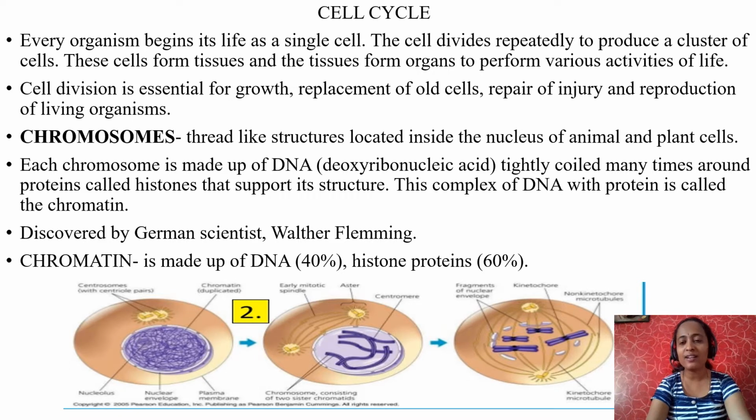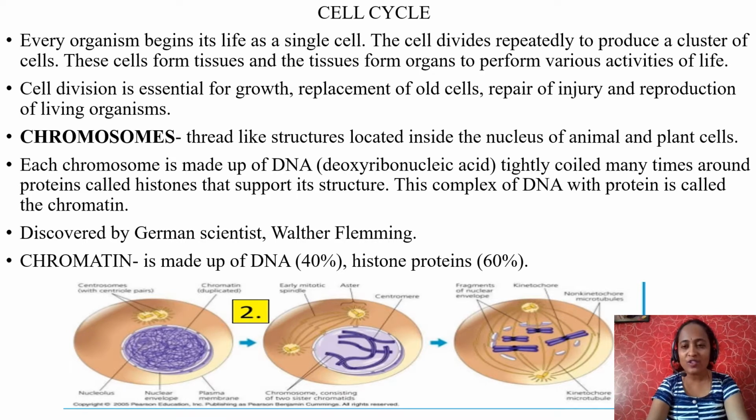As you know, cell is a structural and functional unit of life. All living organisms begin their life as a single cell. Say for example, human beings also start their life as a single cell called zygote. The cell divides repeatedly again and again to produce a cluster of cells called tissue. A group of tissues makes up an organ, a group of organs forms an organ system, and organ systems perform various functions.